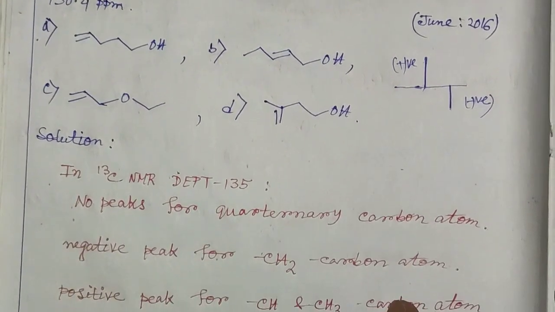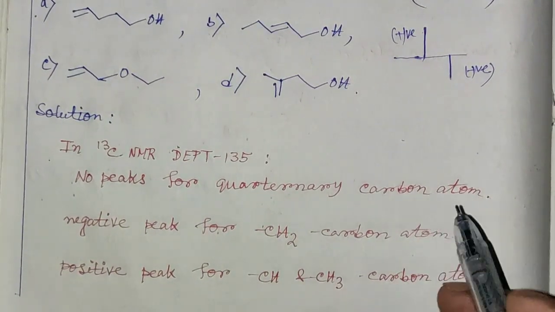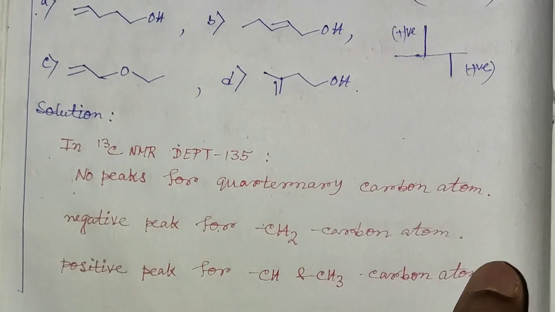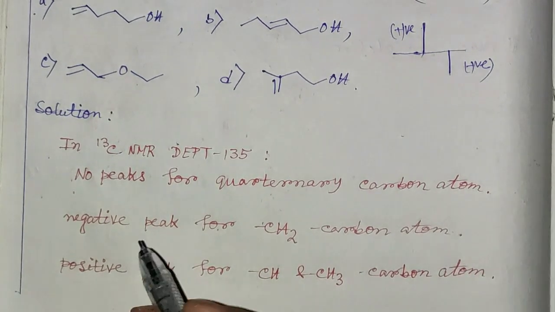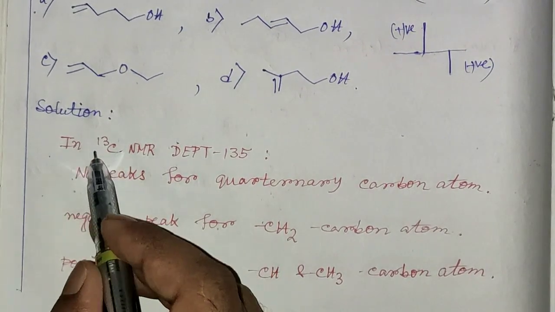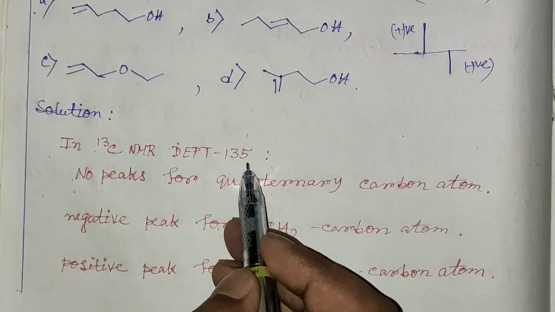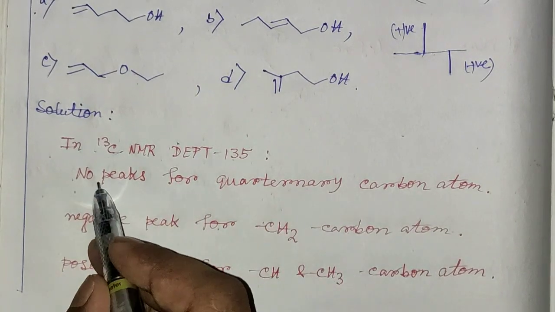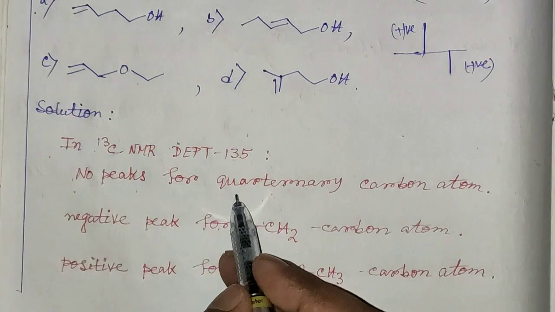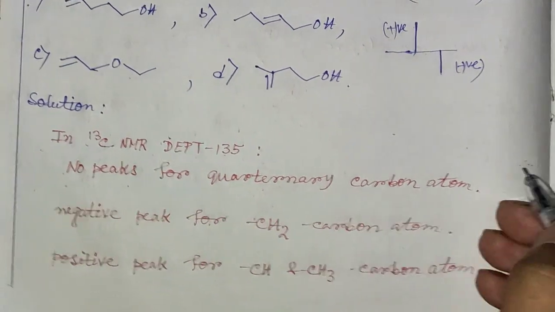Now before going to solve the question, we have to know a few facts: in 13C NMR DEPT 135 spectra no peaks appear for quaternary carbon atoms.